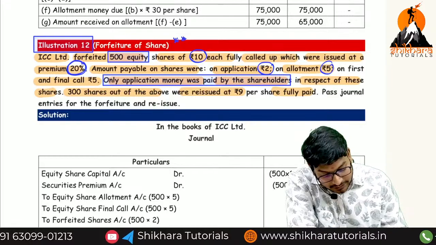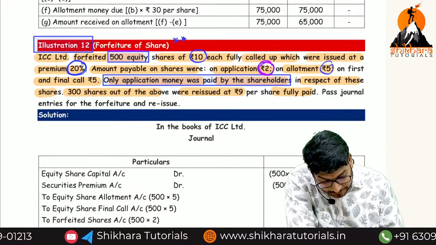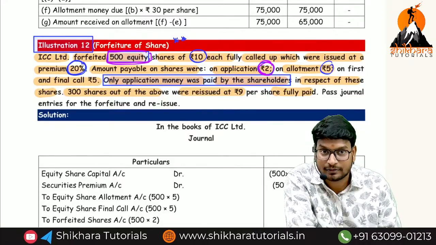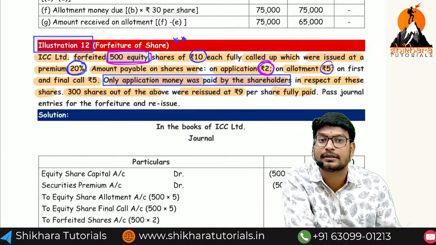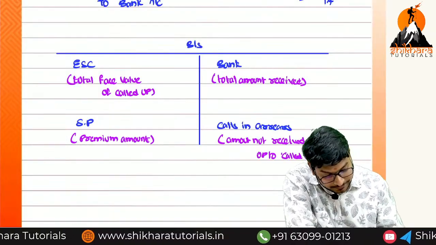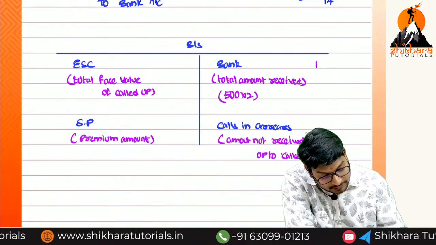Now what is happening in this question? Here we have received only application money on how many shares? Out of 500, these 500 shares we have forfeited, they are saying. So this amount, 500 into 2, where do we need to disclose? Bank, whatever amount we have received. That is equal to 500 into 2, which is 1000.